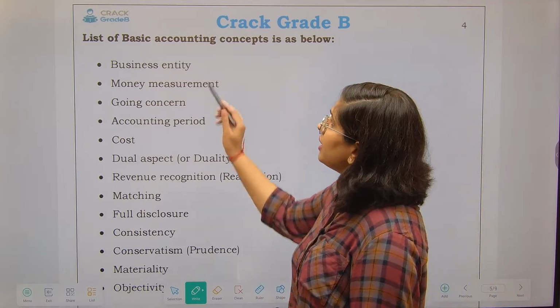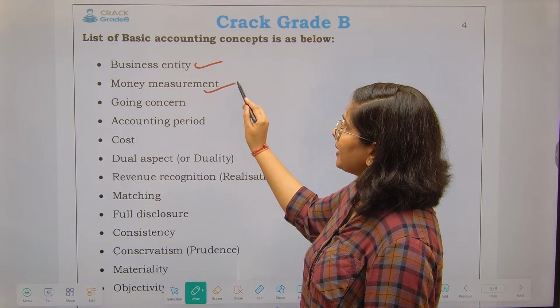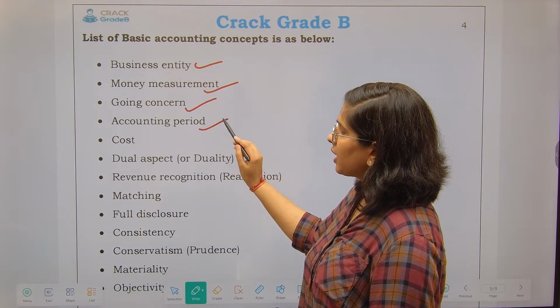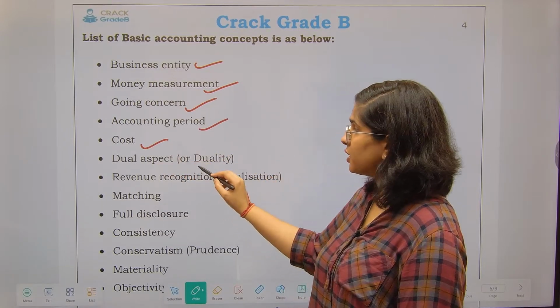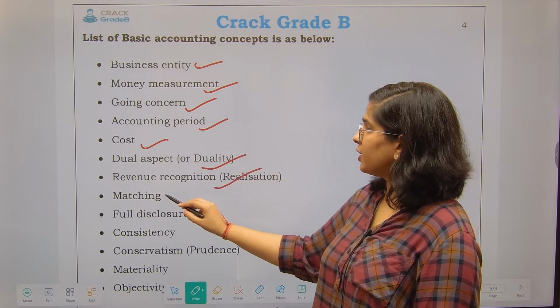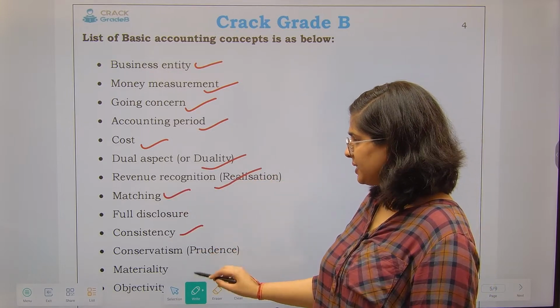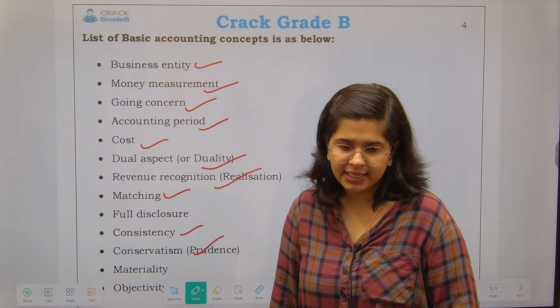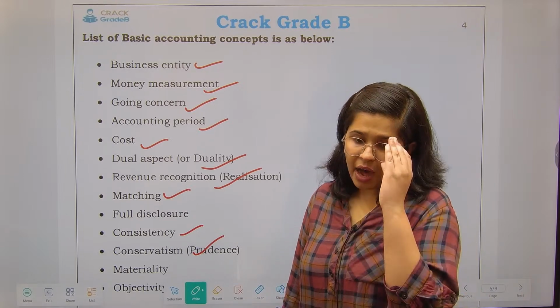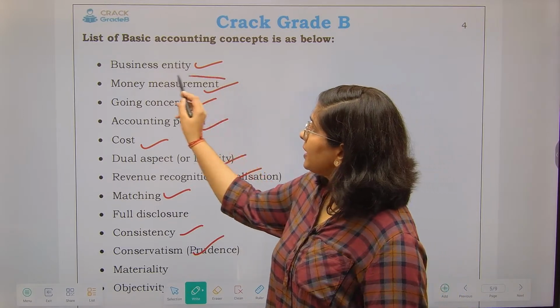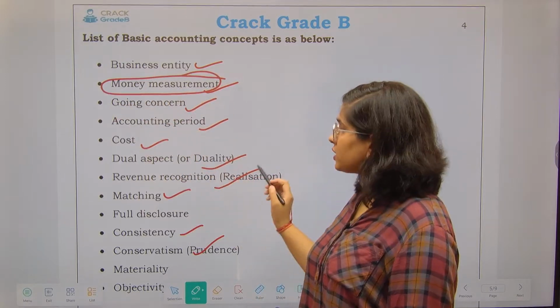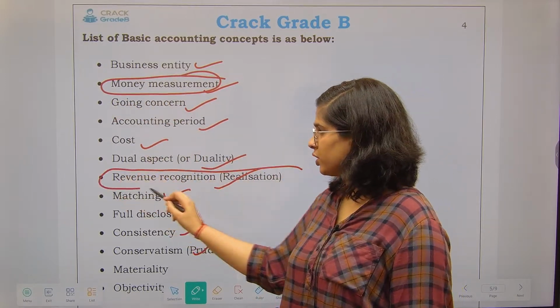Now see over here, concepts like entity, money measurement, going concern, accounting period, cost, duality, revenue recognition, matching concept, consistency, conservatism, materiality, etc. There was a question on money measurement. There was a question on revenue recognition.